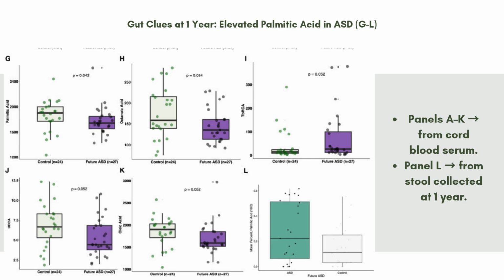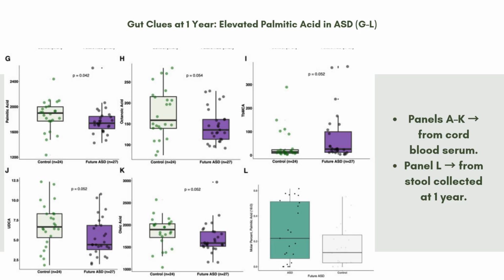And then we have panel J. We have the UDCA. This is also slightly higher in ASD. Both TUDCA and UDCA have been studied in neurodegenerative conditions, so this may be relevant. Panel K is the oleic acid. That's a major monounsaturated fat. It's lower in ASD cases. This could be tied to early disruptions in membrane lipid composition or brain development.